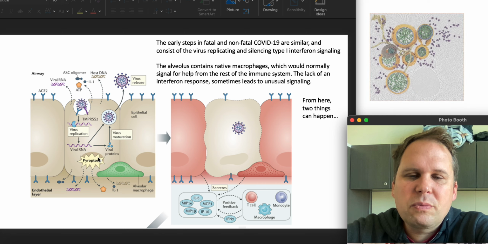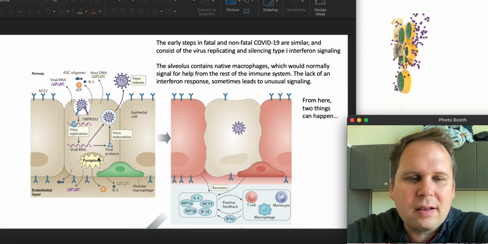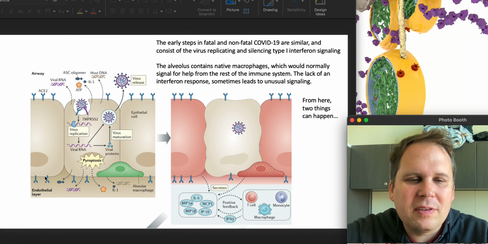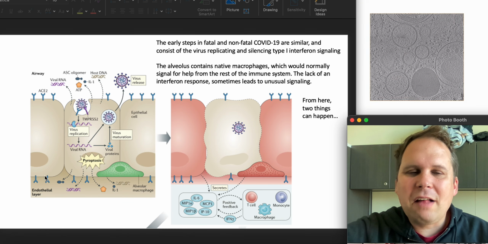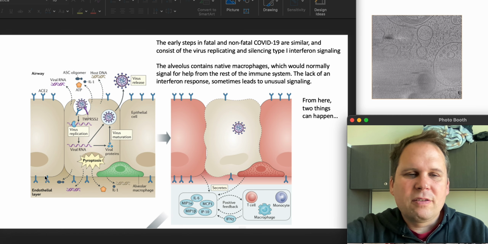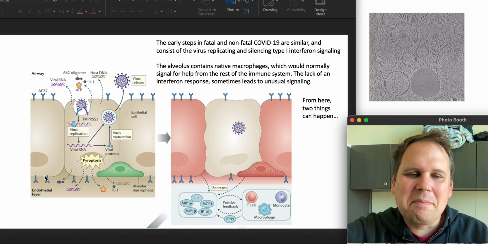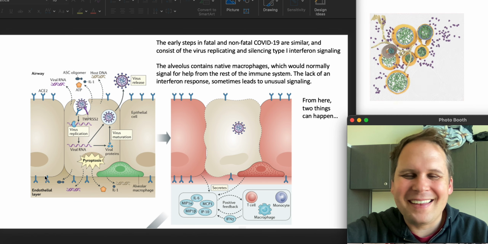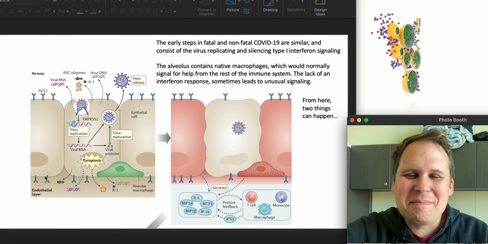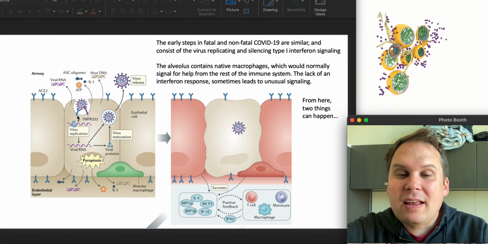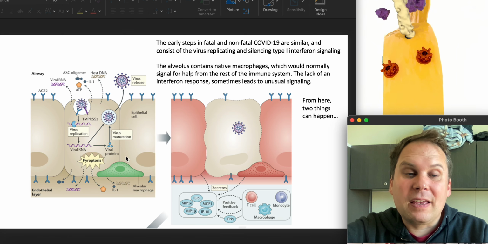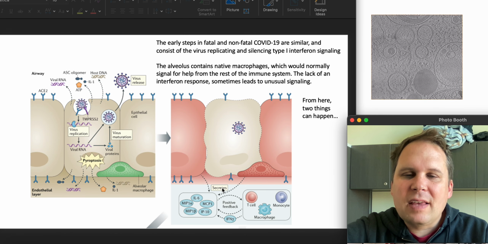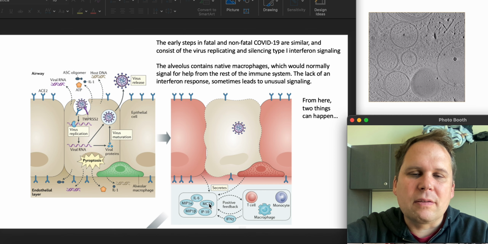Now, some of these signals will go to nearby cells, such as this green little pirate-hat-shaped dude down here, which is the alveolar macrophage. This is an immune cell that is embedded right there in the lung. It's just patrolling, that's its beat, waiting to see if anything bad happens. That alveolar macrophage will then get activated, and when it gets activated, it will send out a whole bunch of signals.